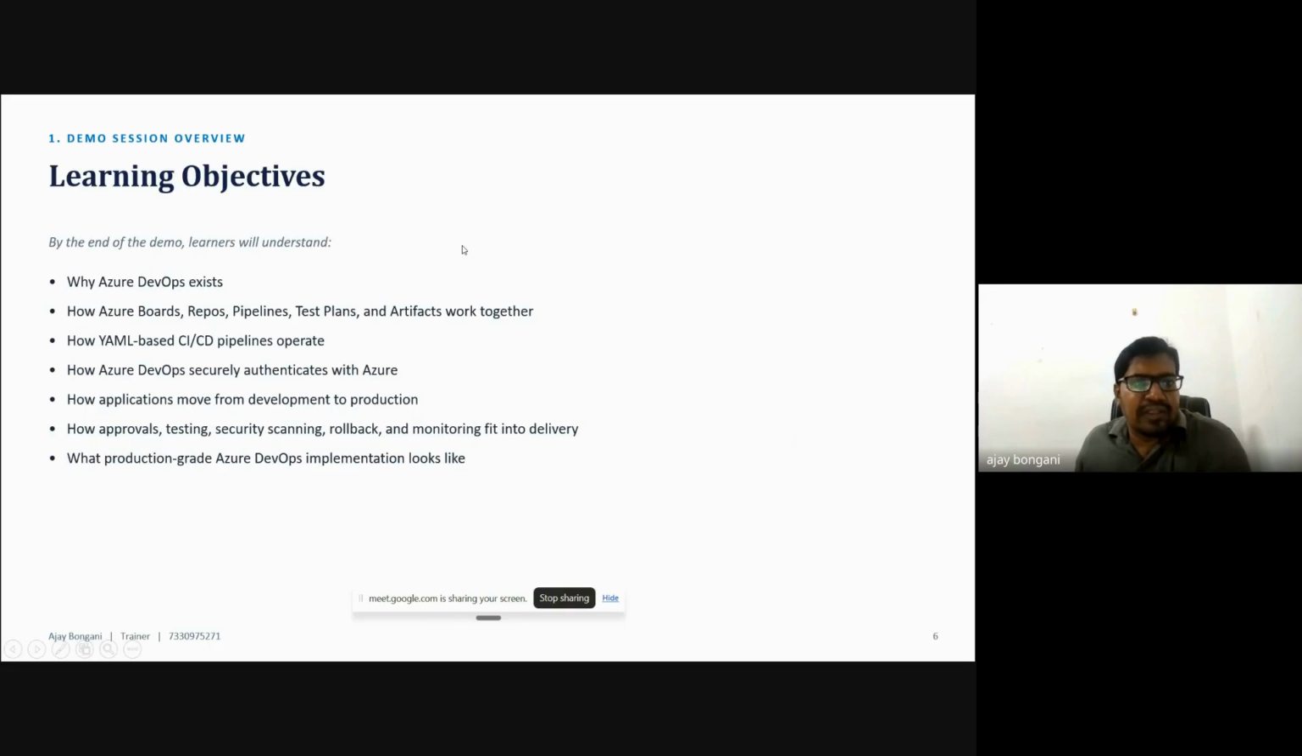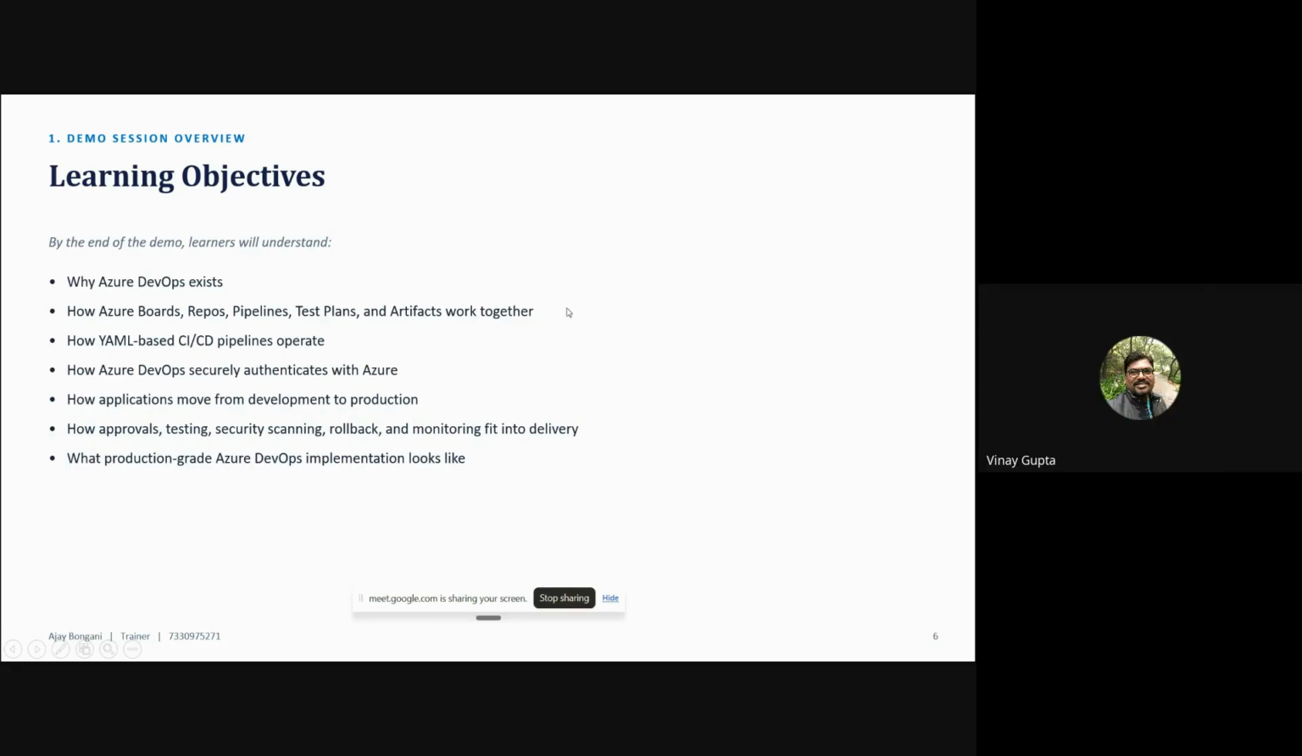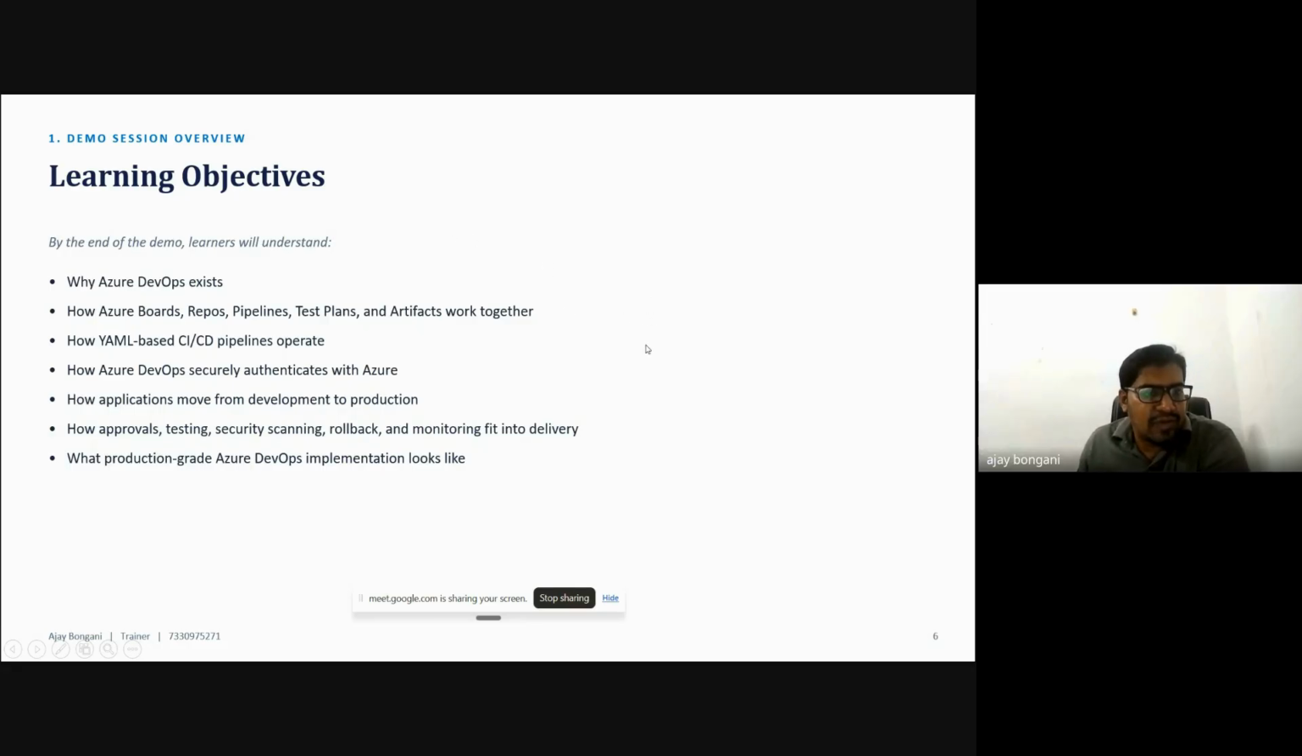So what we'll cover in this demo session: why Azure DevOps exists, how Azure Boards, Repos, Pipelines, Test Plans, and Artifacts work together, and how YAML-based CI/CD pipelines are operated.